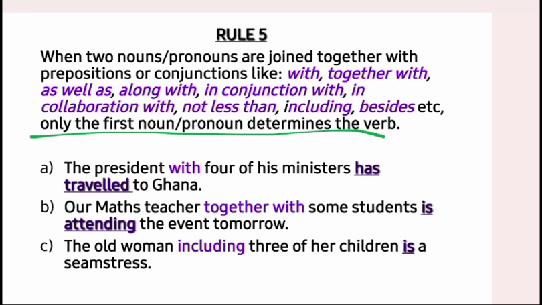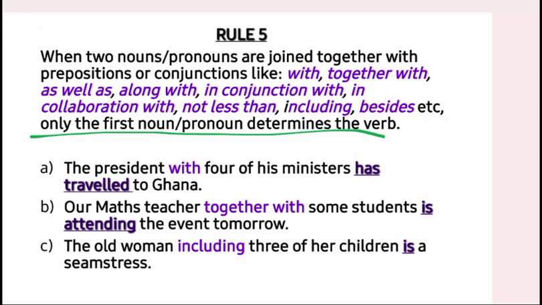If it were "a maths teacher and some students," then we consider it. But with "together with," we are not going to consider the second noun. And because our maths teacher is singular, that's why we have "is attending the event tomorrow." Is is a singular verb.